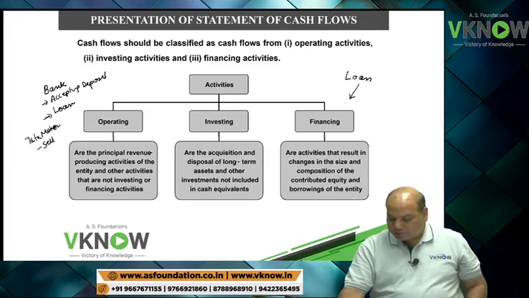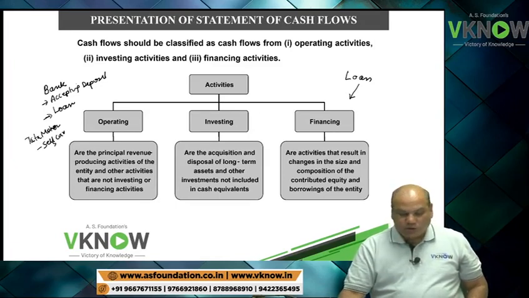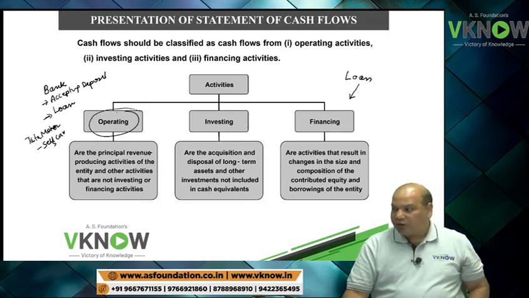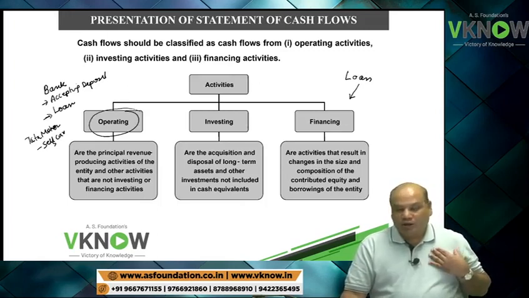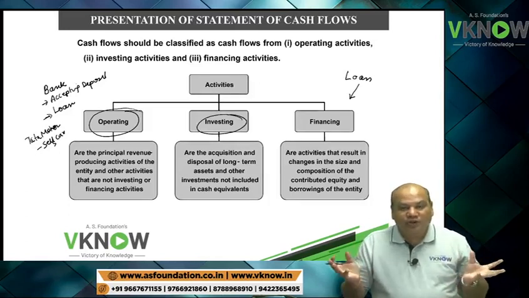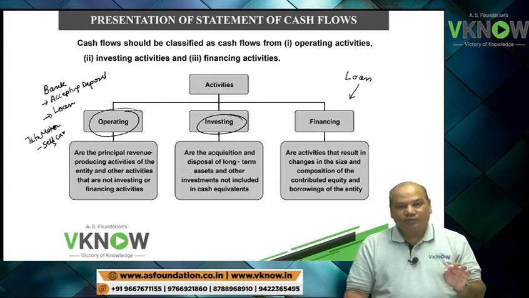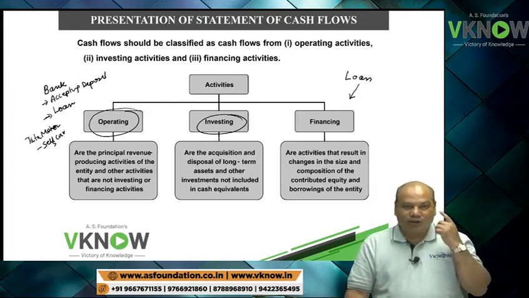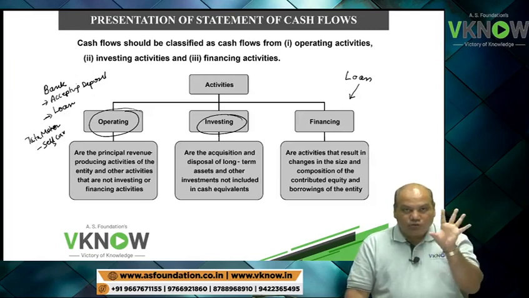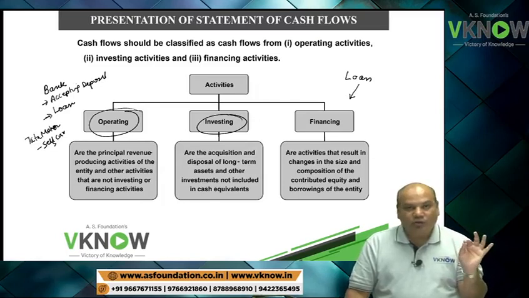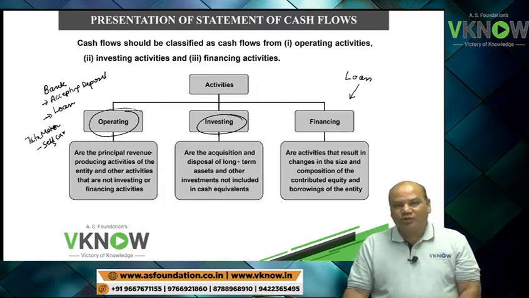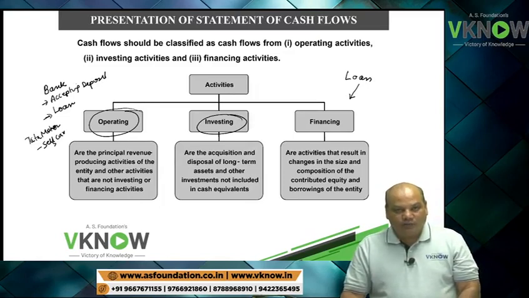Or one more example. Tata Motors sells cars, it is operating activity for them. But I, humble teacher of accounts, I purchase that car. So for me, buying a car will become investing activity. So sometimes one has to look at the business model to understand whether it is operating, investing or financing activity.